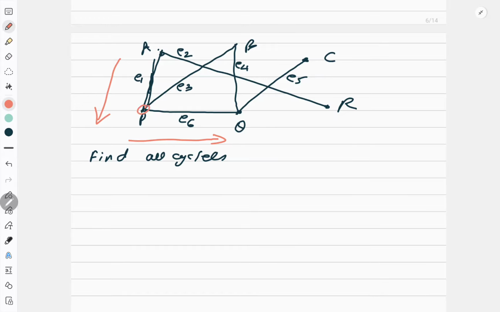Now if I look at P, if I start from P, this is a cycle. If I start at Q, this is a cycle. If I start from R, this is a cycle. So I have 3 cycles. For C, no cycle. For A, no cycle. I have 3 cycles, but logically, that is only one cycle. So if I start from a different vertex, then it will be considered as 3 cycles, but overall I have only one cycle there.